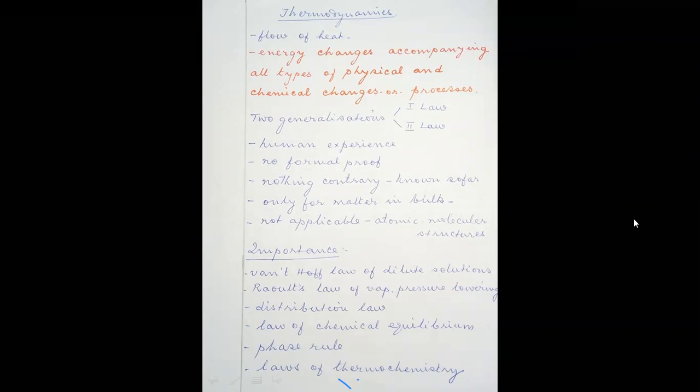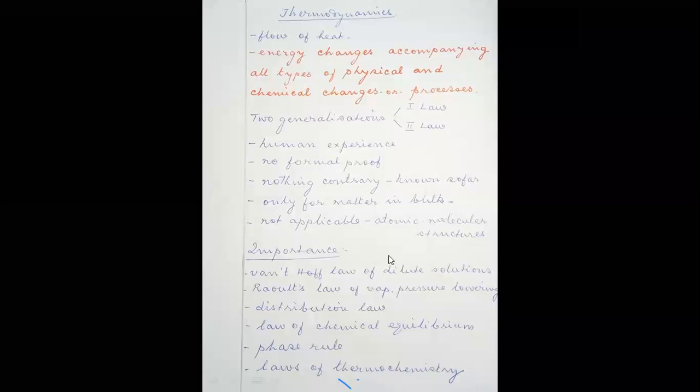Therefore, these things are applicable only for matter in bulk. They are not applicable to atomic or molecular structures. So for the very small atomic or molecular structures, these things are not applicable. They are applicable only for materials in bulk.